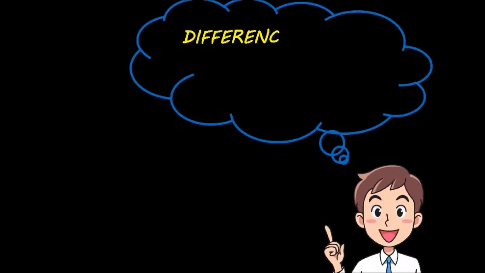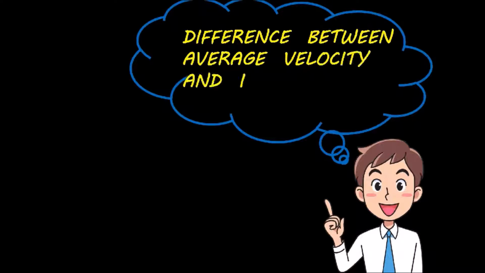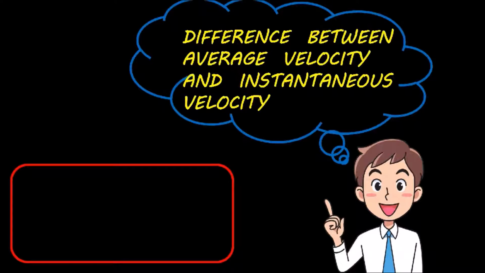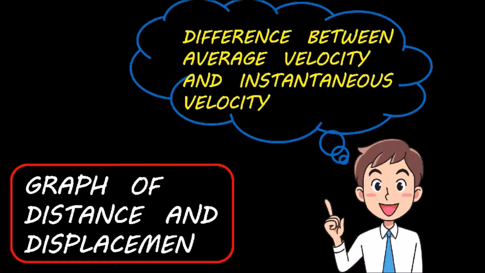This video is about knowing the difference between average velocity and instantaneous velocity. But before jumping to our main topic, we must have knowledge of how the graph of distance differs from the graph of displacement. A boy's destination is school, who has started walking at 7 a.m.